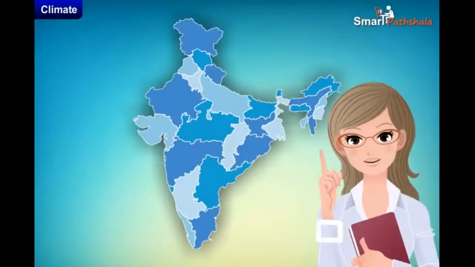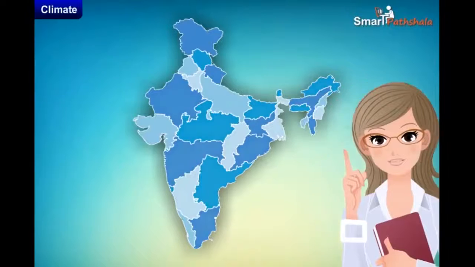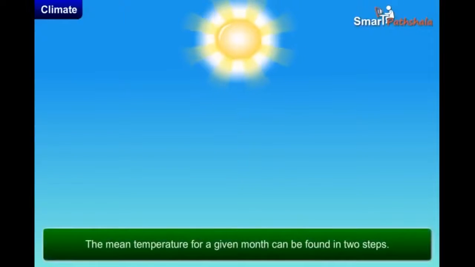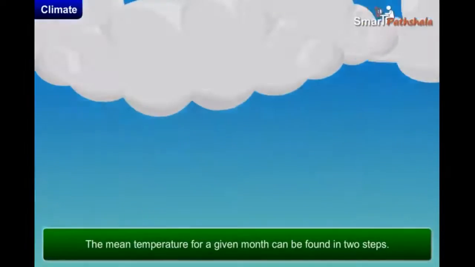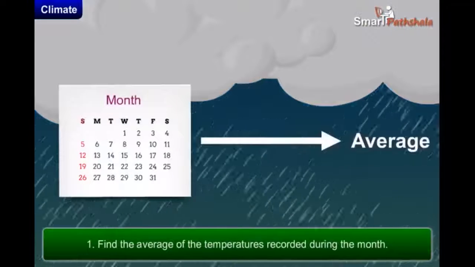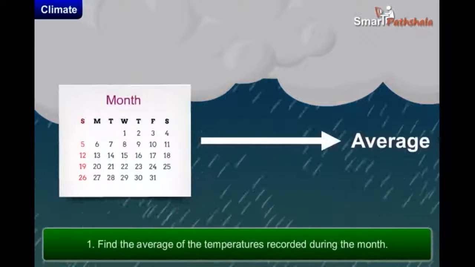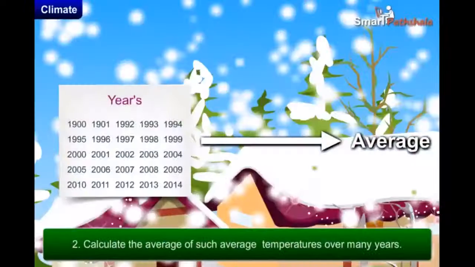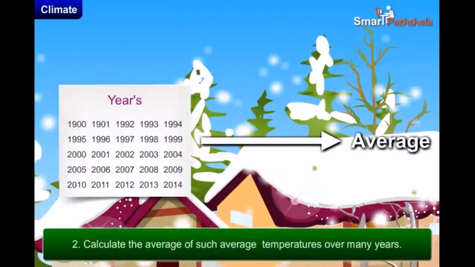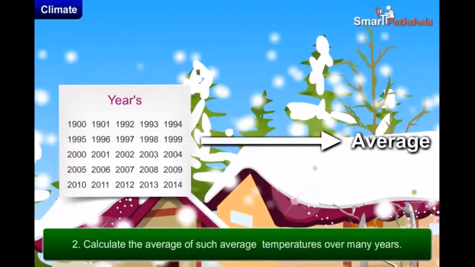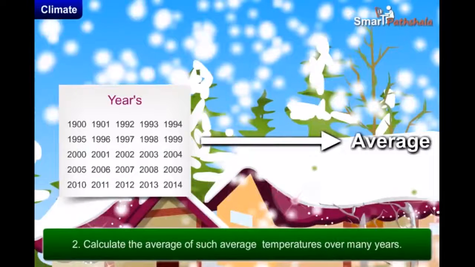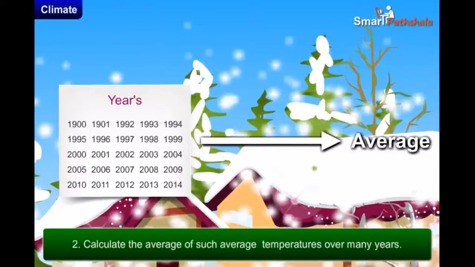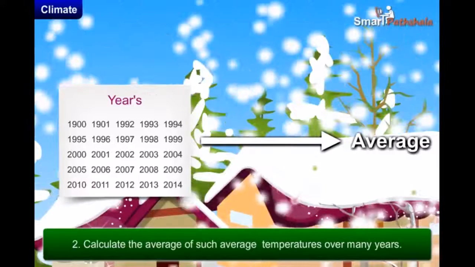Now, let us find out the mean temperature of a month at a place. The mean temperature for a given month can be found in two steps. First, we have to find the average of the temperatures recorded during the month. Second, we have to calculate the average of such average temperatures over many years. That gives the mean temperature of a month at a place.